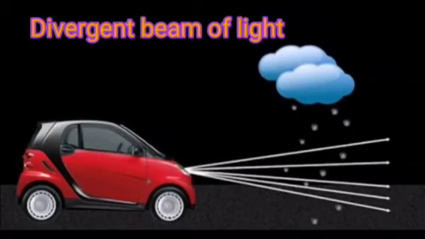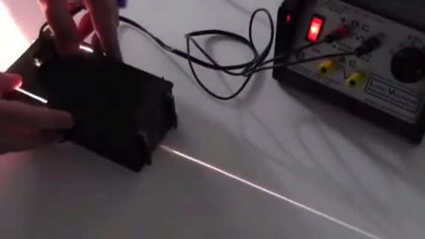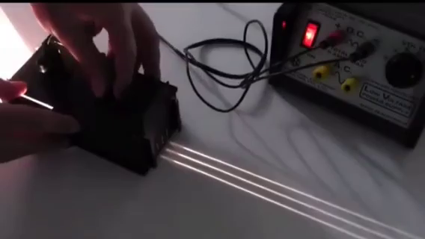Example: light rays coming out from the headlight of a car. In the laboratory, a beam of light is normally produced by using a light box. It consists of a bulb kept inside a box with a small hole in it for light to come out.